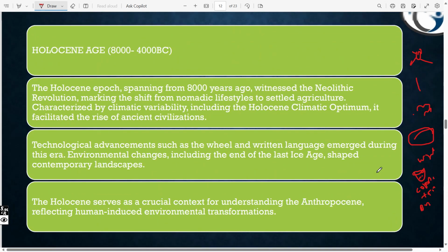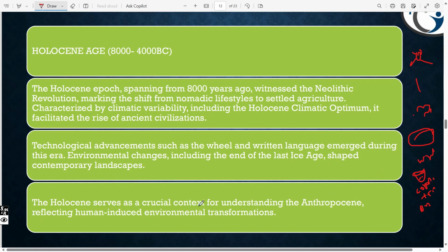Now, the Holocene serves as crucial context for understanding the Anthropocene, reflecting the human influence on environmental transitions. So in this period, what happened? Many humans started knowing about nature and environmental transitions, how the environment changes from rainy season to winter, from winter to summer.